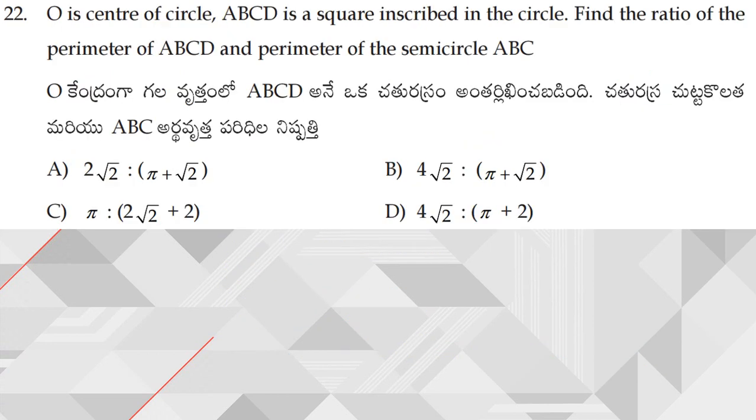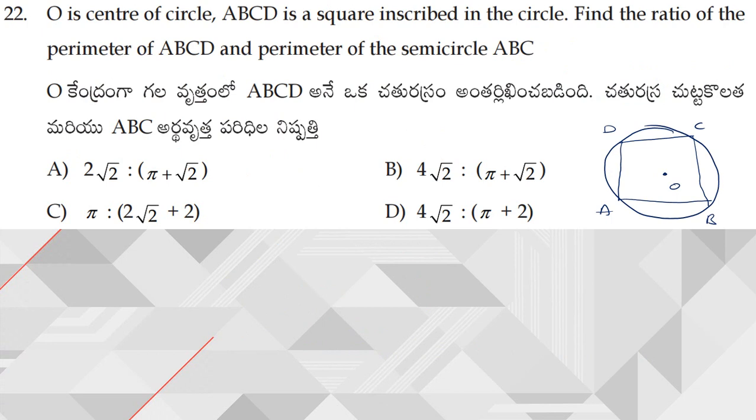Next, moving on to question number 22. If O is the center of the circle, ABCD is a square inscribed inside the circle, find the ratio of the perimeter of ABCD and the perimeter of the semicircle ABC. Now let us see the figure how it looks. This is a circle which has center O, and there is a square ABCD. I am drawing it roughly. This is A, B, C and D.